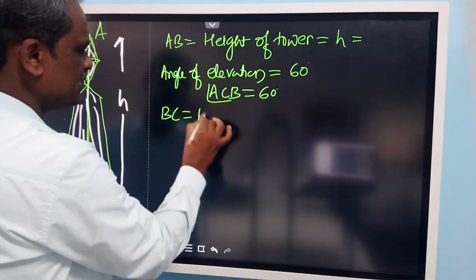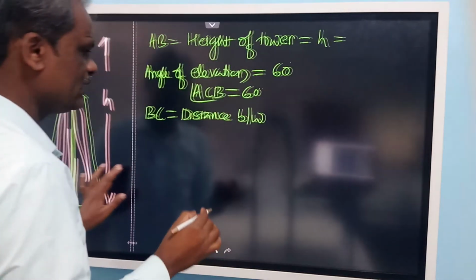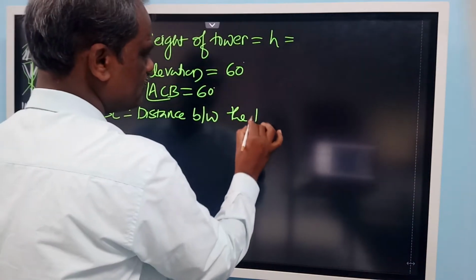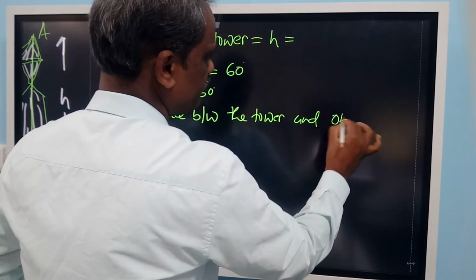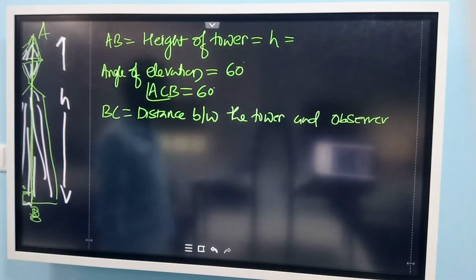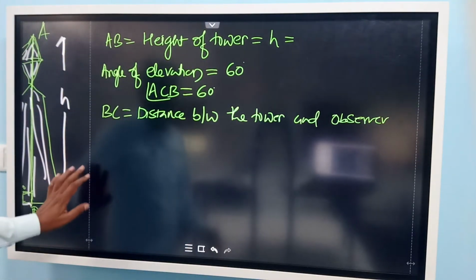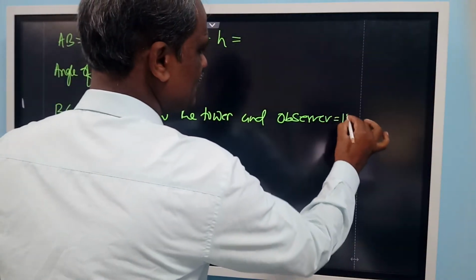BC is equal to the distance between the tower and the observer. The distance BC is given, it is 15 meters. You can write here, that is 15 meters.